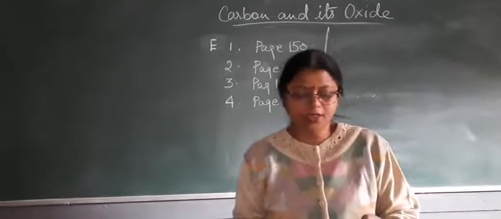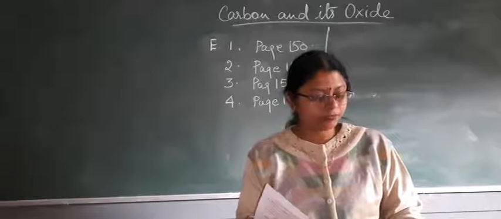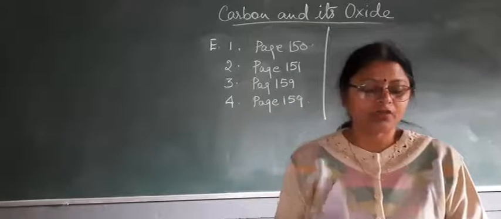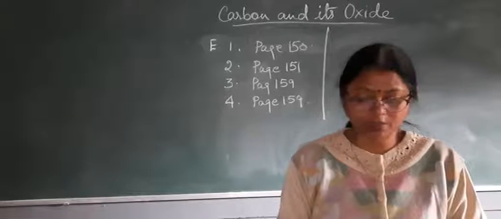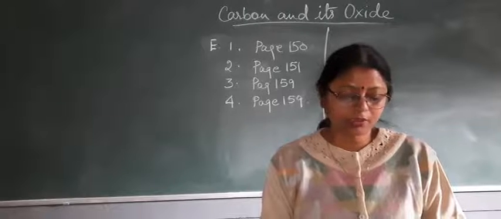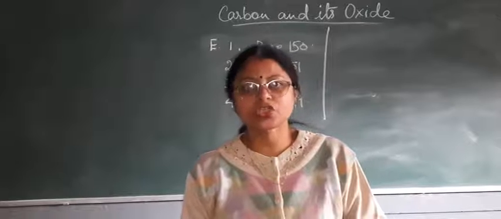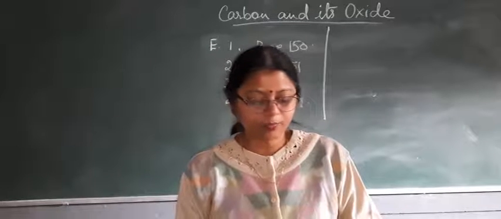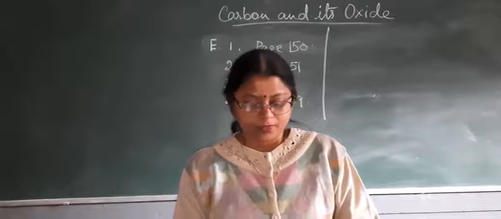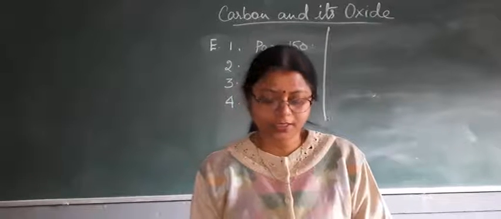Third is carbon monoxide reacting with ferric oxide. You can see it in the reduction process, page number 158, reduction action: ferric oxide reacts with carbon monoxide and forms iron and carbon dioxide. Fourth, carbon monoxide reacts with chlorine. It will form phosgene gas, COCl2. Carbon monoxide reacts with sulfur. It will form carbonyl sulfide. The reactions are given on page number 158, both phosgene and carbonyl sulfide.